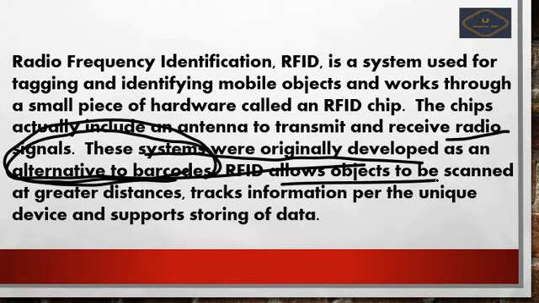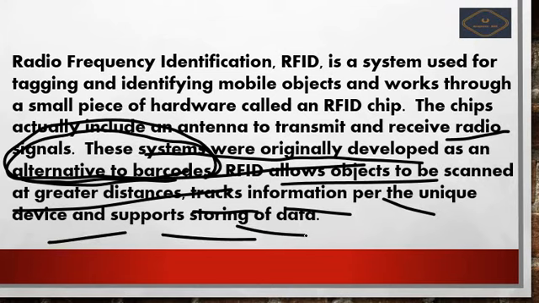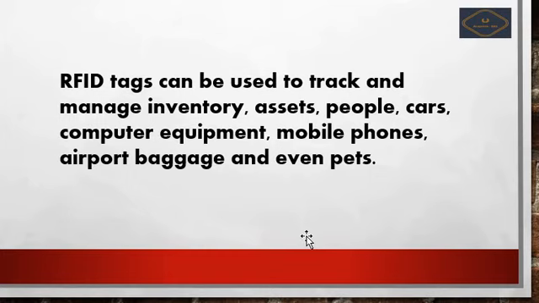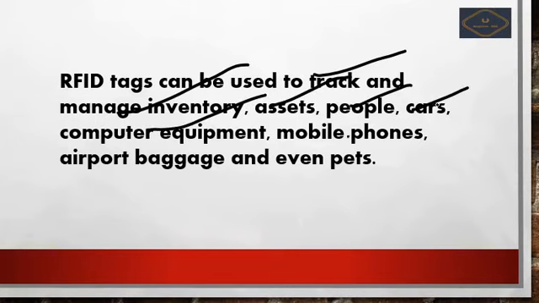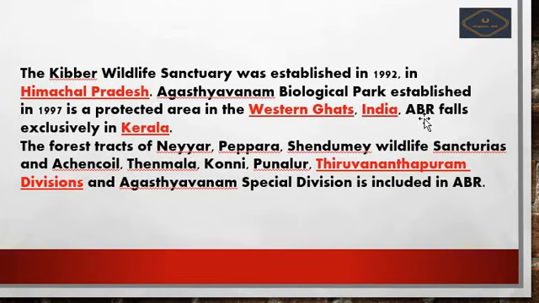RFID allows objects to be scanned from a great distance and track information per unique device, and supports the storage of data. Next we see further, RFID tags are also used to track and manage inventory, assets, people, cars, computer equipment, mobile phones, airport baggage, and even pets.